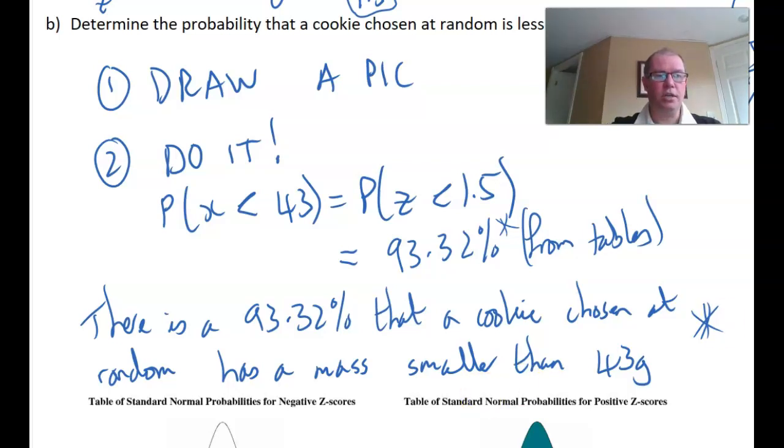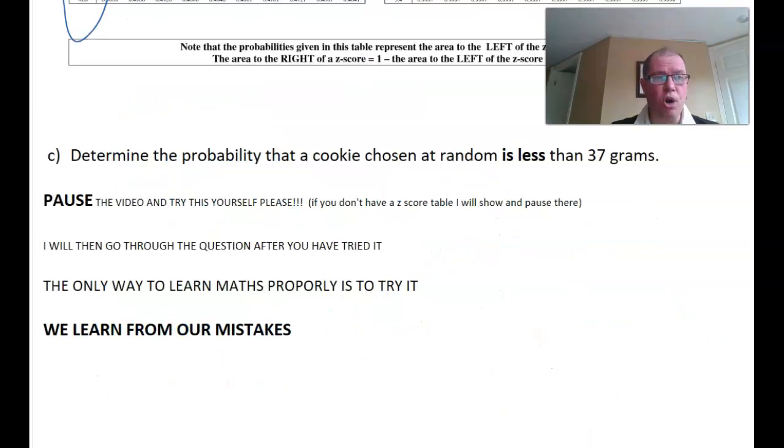Okay, your turn. It's time to pause the video now, and you're going to try this yourself. Basically, I will go through the question after you've tried it quickly. The only way to learn maths is to try it. We learn from our mistakes, so don't worry if you get it wrong. So I want you now to find the probability that a cookie chosen at random is less than 37 grams. Pause the video, try it, and then we'll go through it.